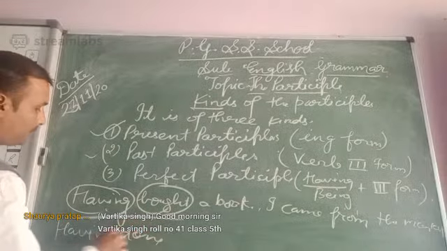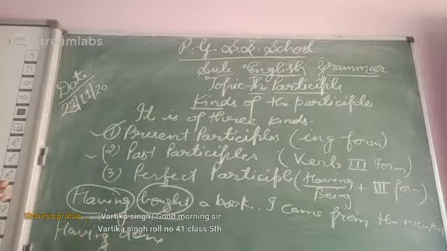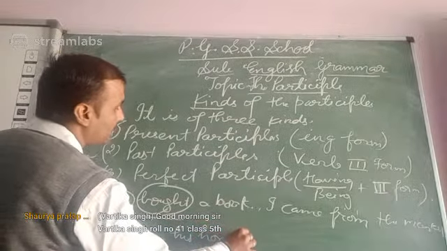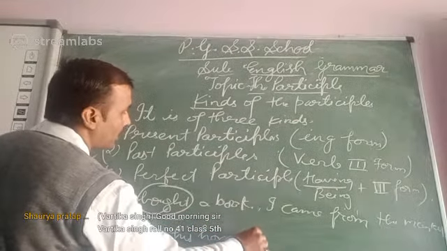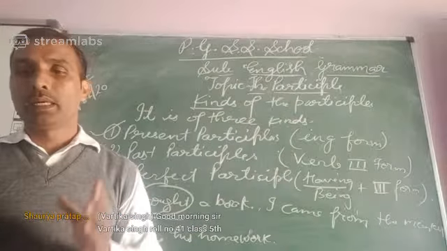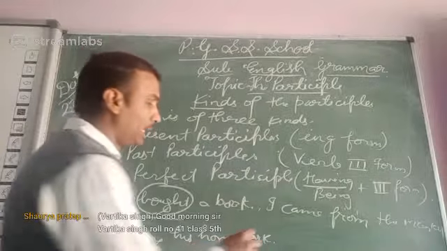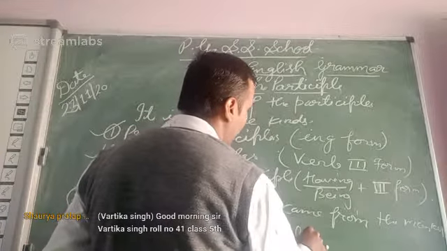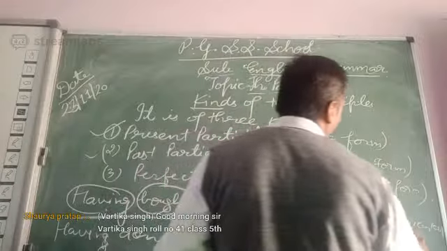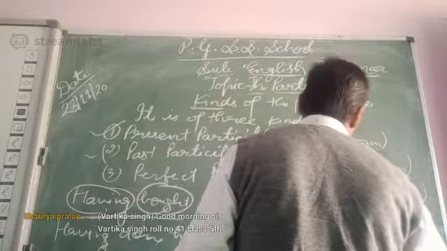Suppose one more example. Having done his homework, having done his homework, after completing the work, John went out to play.